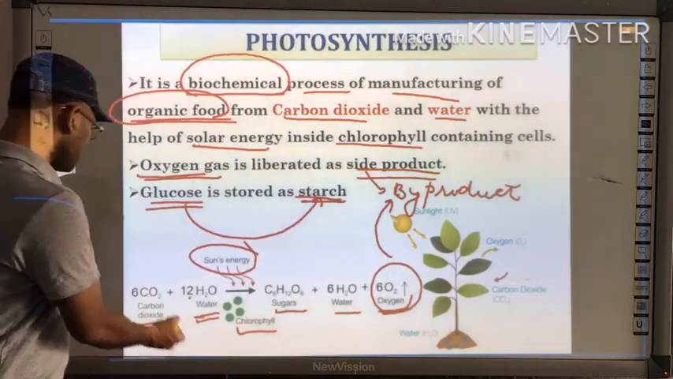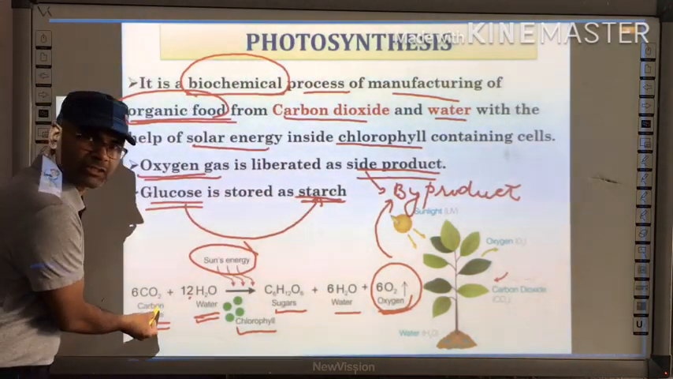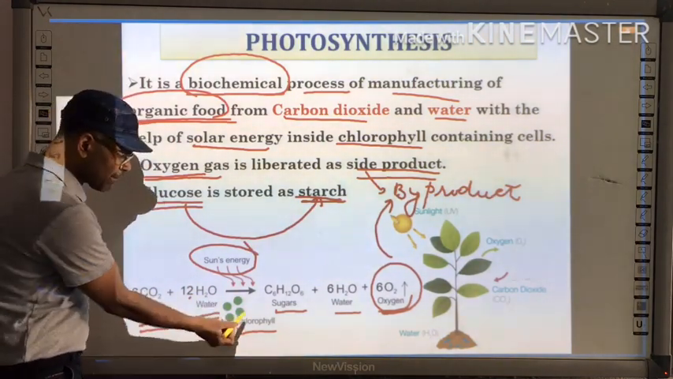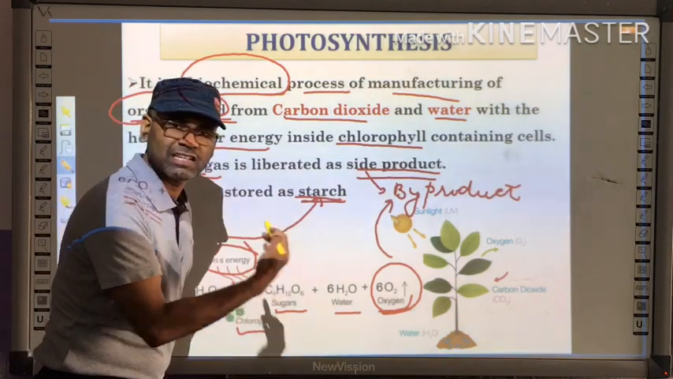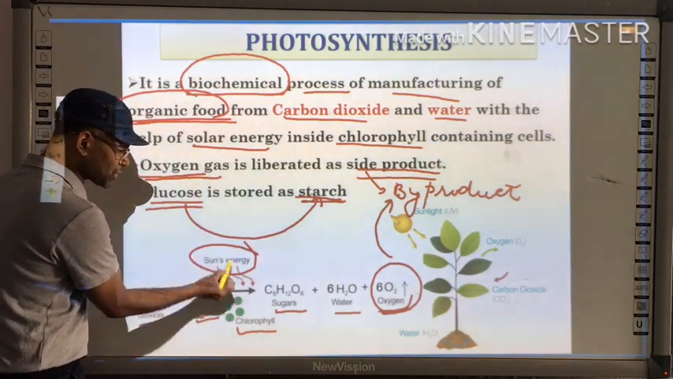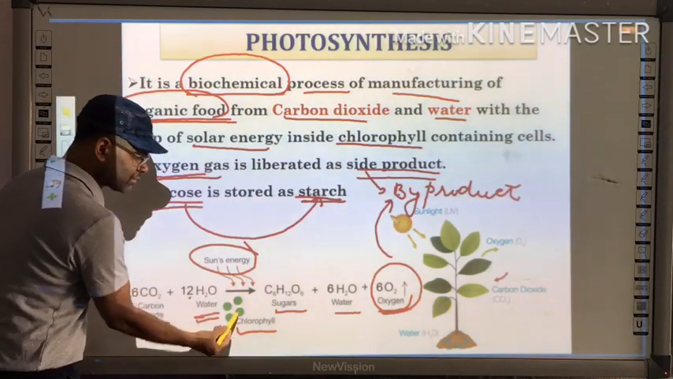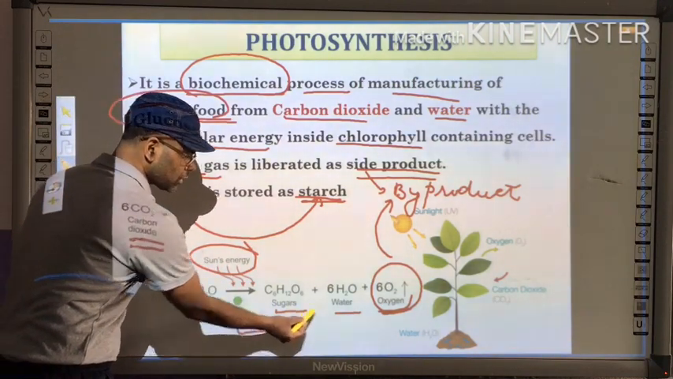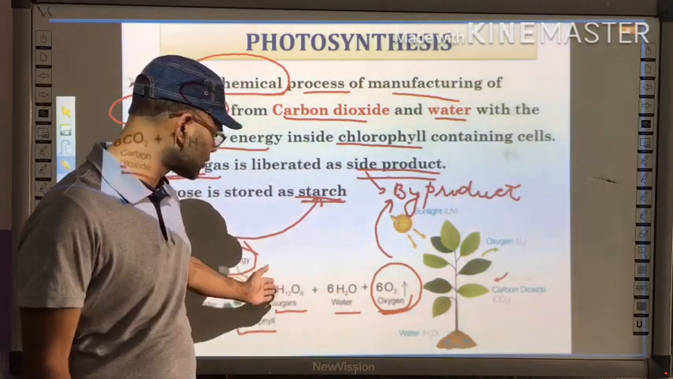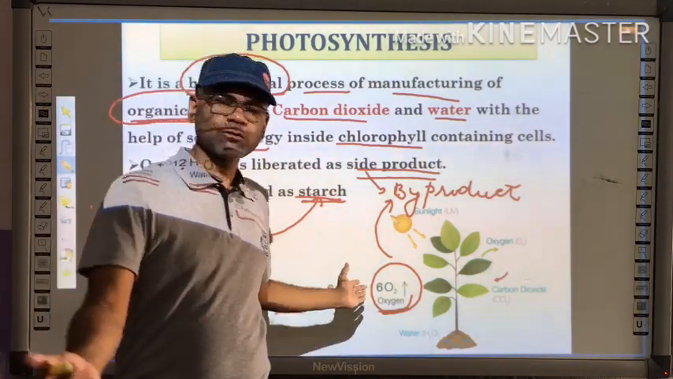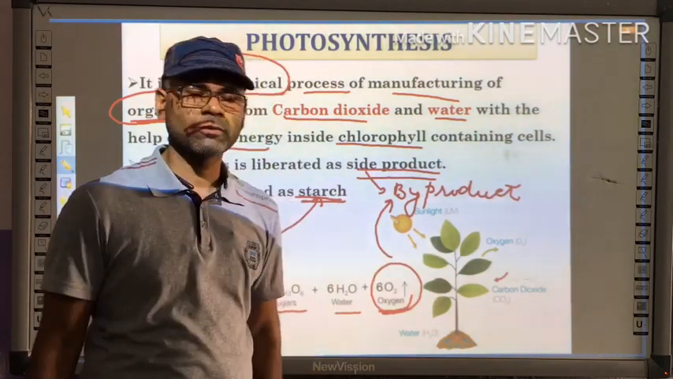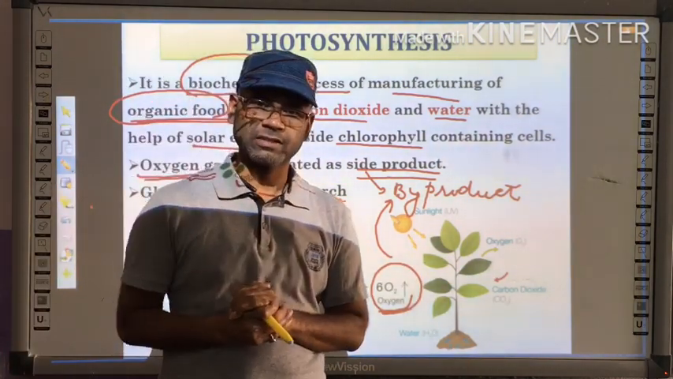So here, 6 molecules of carbon dioxide react with 12 molecules of water in the presence of a kitchen. That kitchen is nothing but chlorophyll, and that chlorophyll traps solar energy, and in the presence of this it forms sugar, water and oxygen. The sugar is stored, the water comes out in the form of transpiration, and oxygen also comes out from the stomata.